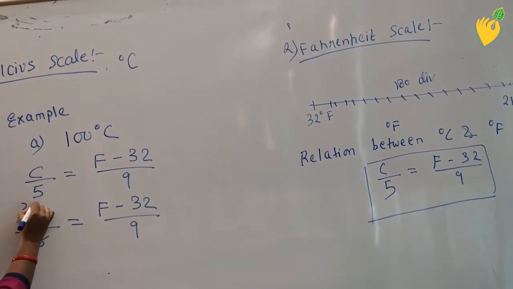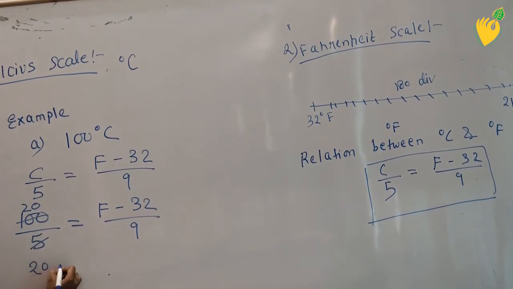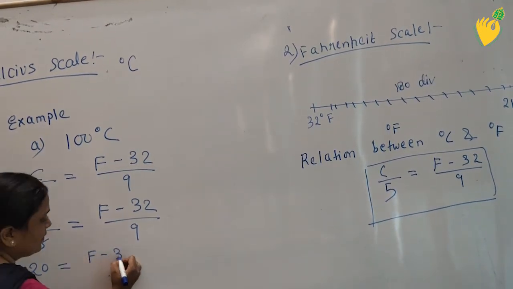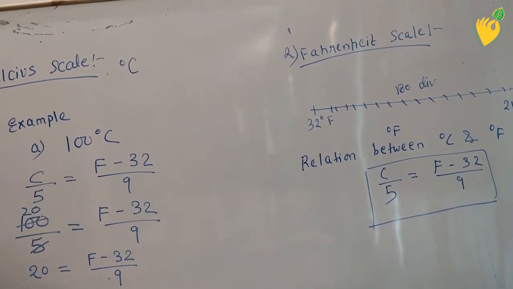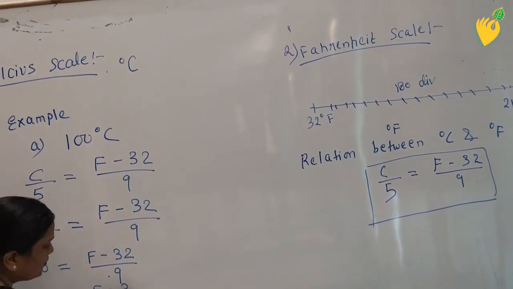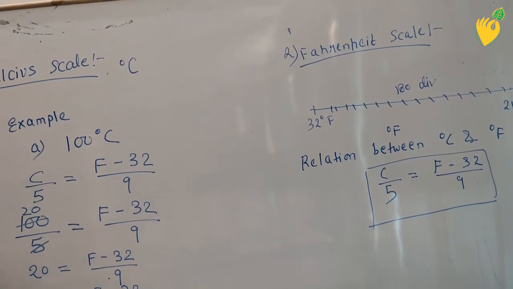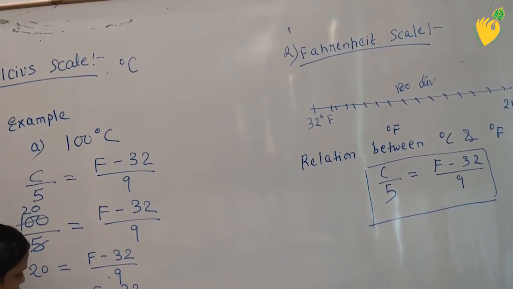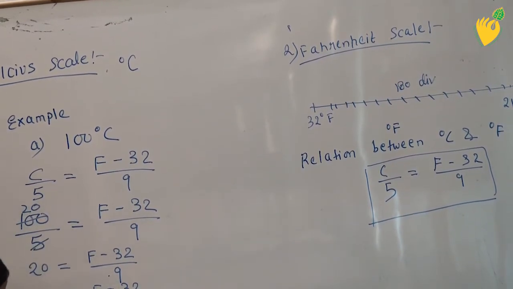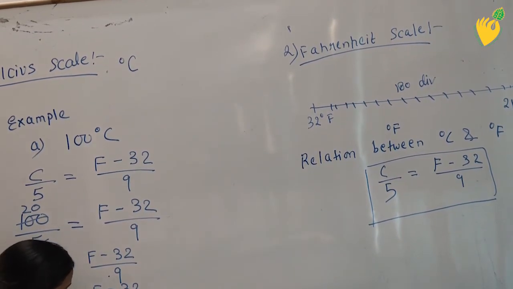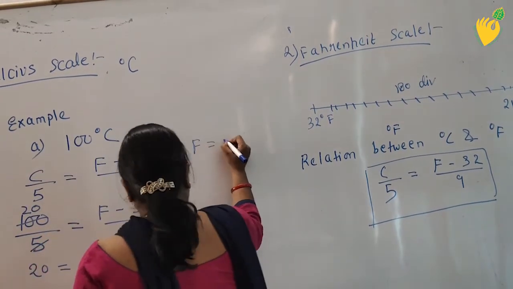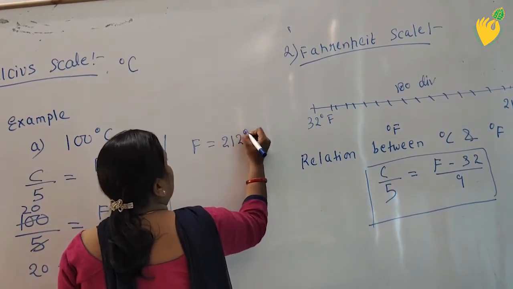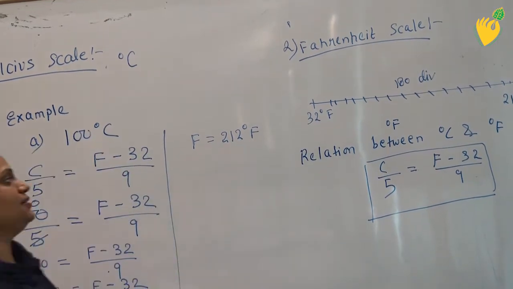Simply you can divide it here. It is 20 is equal to F minus 32 upon 9. 20 into 9 is equal to F minus 32. 180 is equal to F minus 32, or I can write F is equal to 180 plus 32. It will be F is equal to 212 degree Fahrenheit.